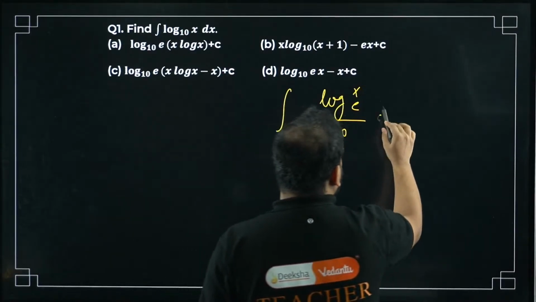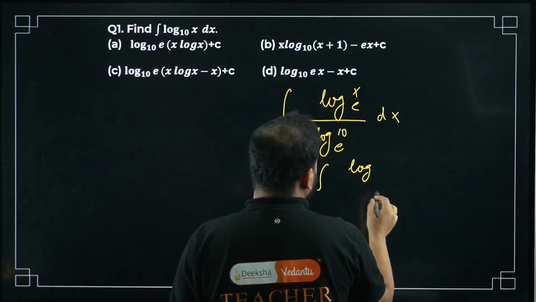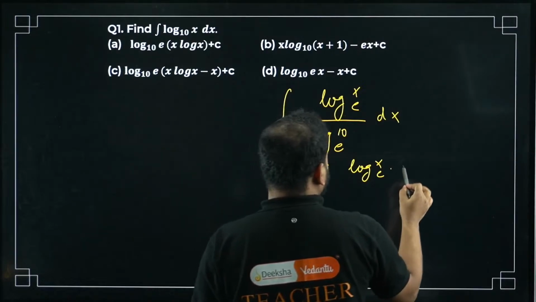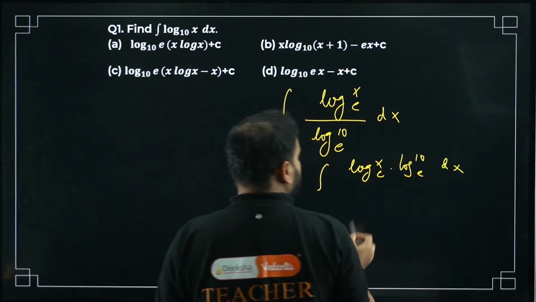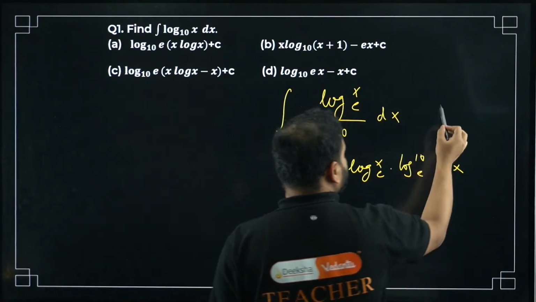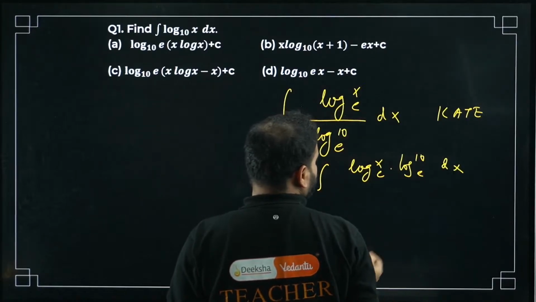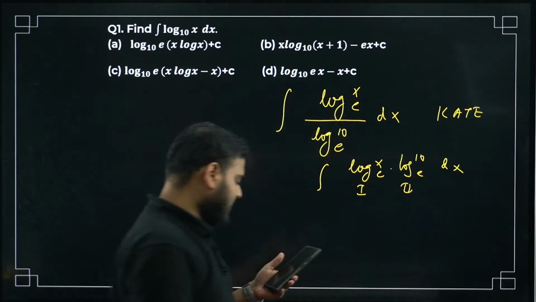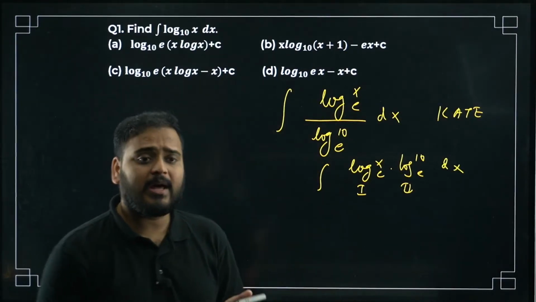What is this going to become, please tell me. It will become the integral of log x with the base E, and there will be a constant here. And what is that constant? Log 10 with the base E, dx. Check this out. This is a logarithmic function, so we will use integration by parts. Log comes first, and this is an algebraic function, so function number 1, function number 2. Apply by parts and give me the answer now. Sahana, Srinivas, Cow, give me the answer now by applying by parts.